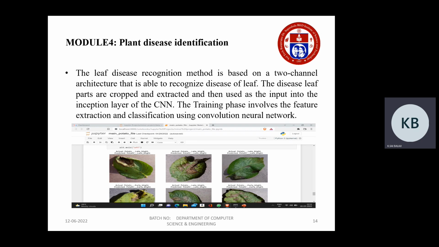So, the plant disease identification. After performing training of the model, the model will classify the types of images, whether it is an early blight or late blight, or a healthy leaf, based on the image given by the user. The training phase involves feature extraction and classification using convolutional neural networks.